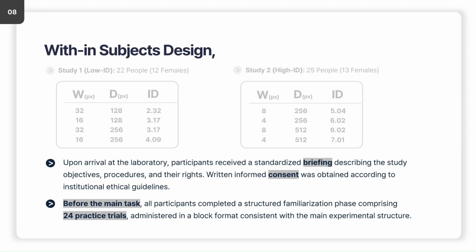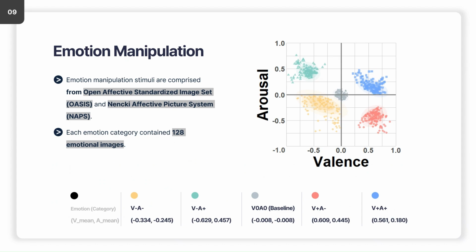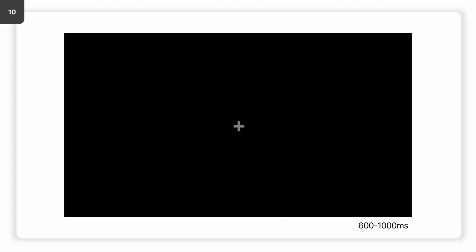Each study begins with an informed consent and practice phase, followed by the affective priming procedure, encompassing five emotional categories. To induce emotions, we combine two standardized image datasets commonly used in the psychology field, extracting 120 images each for four valence-arousal affective categories and a baseline condition, resulting in five emotional conditions in total. Each image was presented to participants in a random order prior to each physical task.